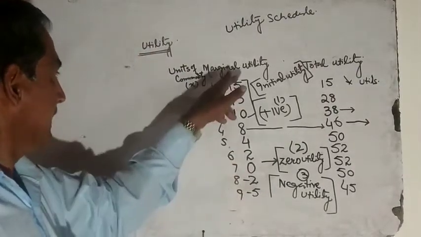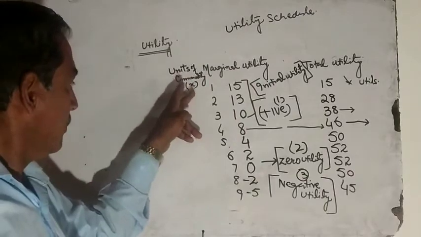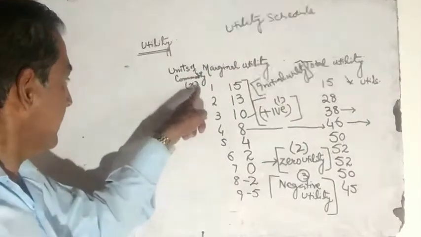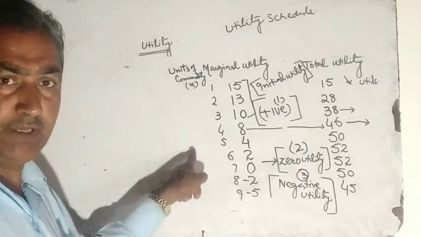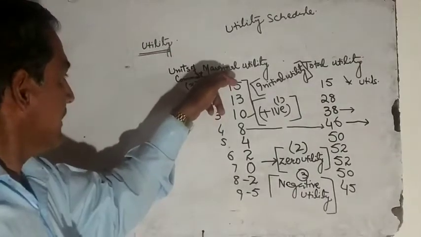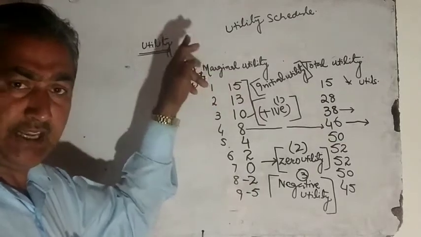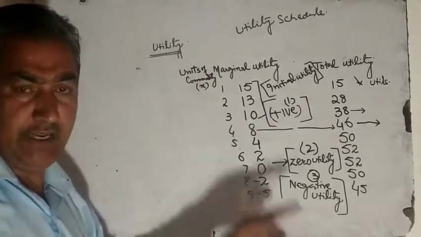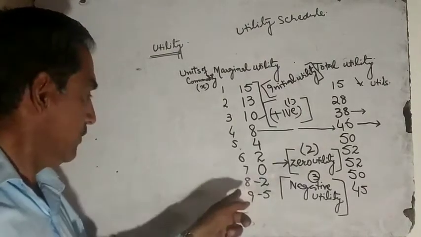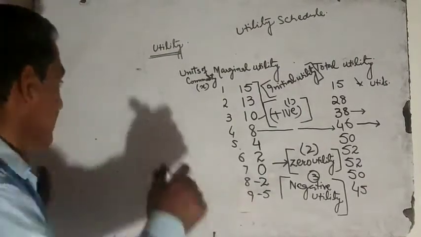Therefore, when more and more units of commodity X are consumed by our rational consumer, marginal utility or additional utility tends to diminish, it becomes zero, and it may even become negative. Number 1, it is the first relation.